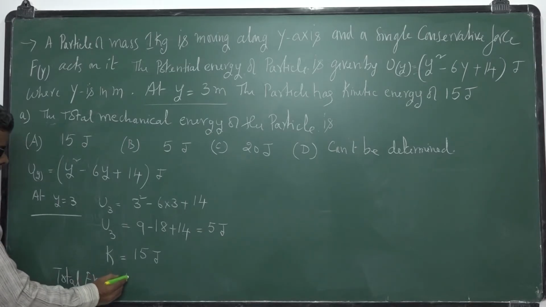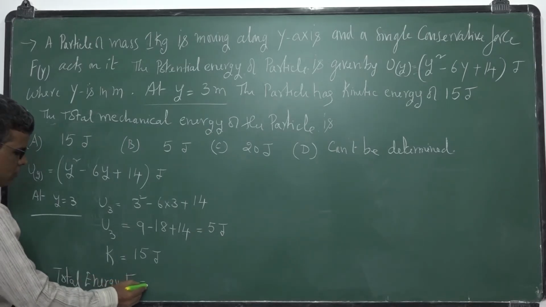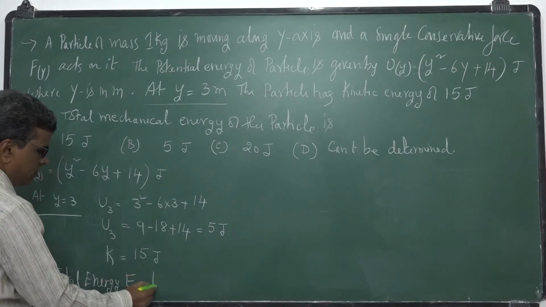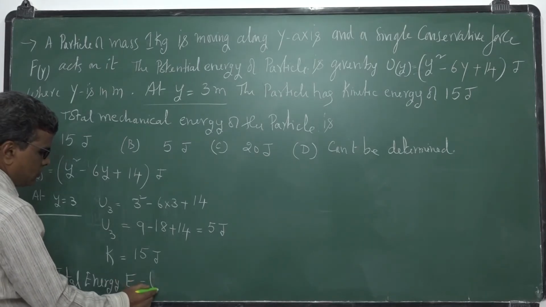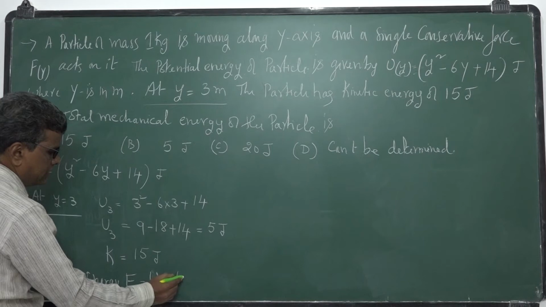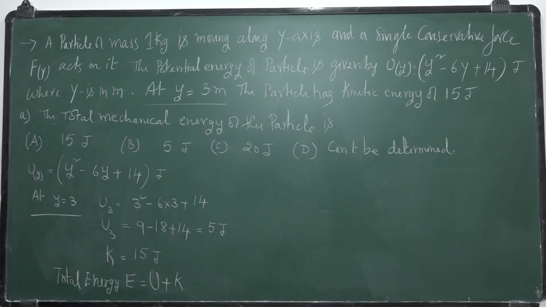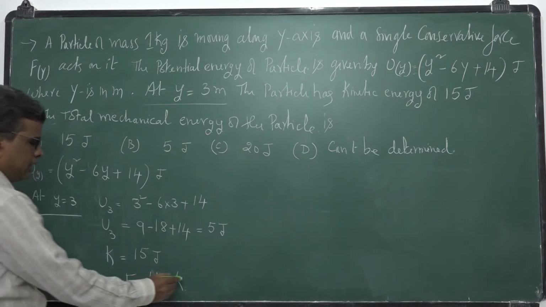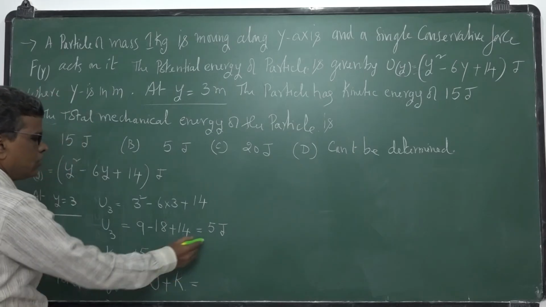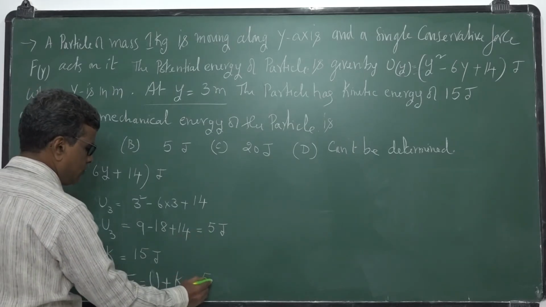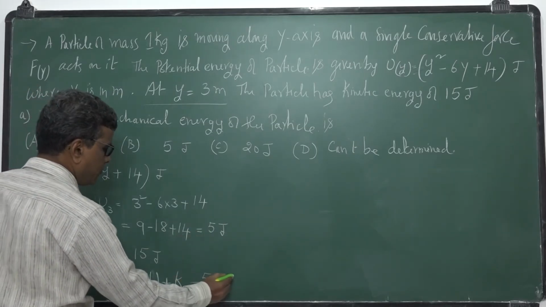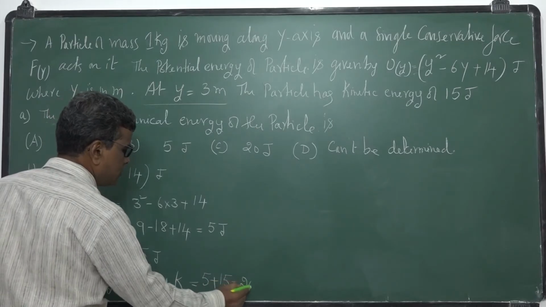I take it as E. E is equal to potential energy plus kinetic energy. That is equal to 5 plus 15, so that is 20 joules.